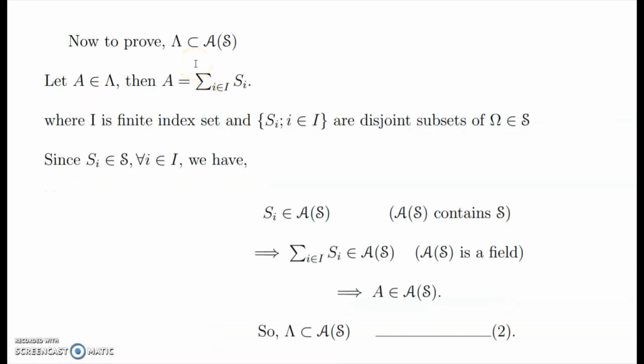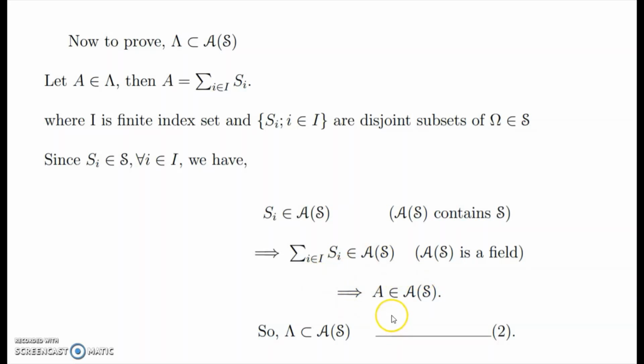Now to prove lambda is contained in A of S, let A belong to lambda. Then A equals summation i belongs to capital I, S_i, where I is a finite index set and S_i, i belongs to I, are disjoint subsets of omega in S. Since S_i belongs to S for all i belongs to capital I, we have S_i belongs to A of S, since A of S contains S, which implies summation i belongs to I, S_i belongs to A of S, since A of S is a field.